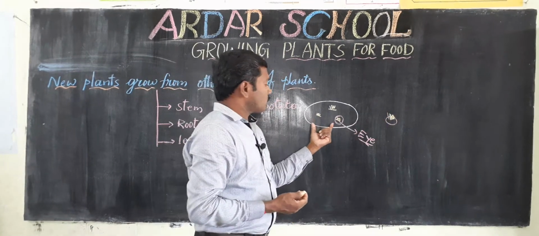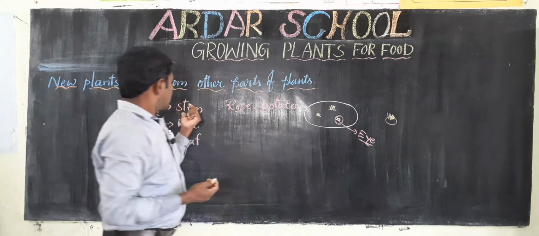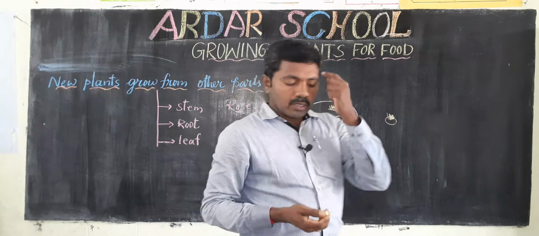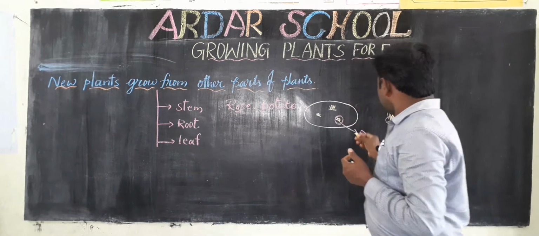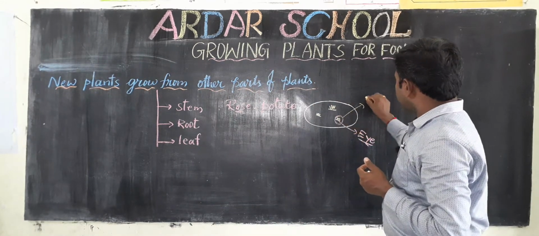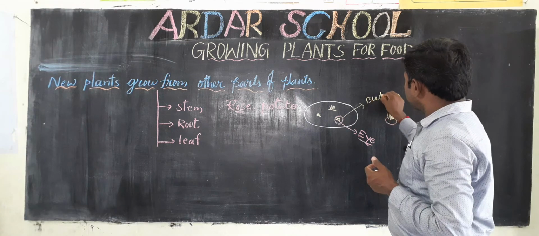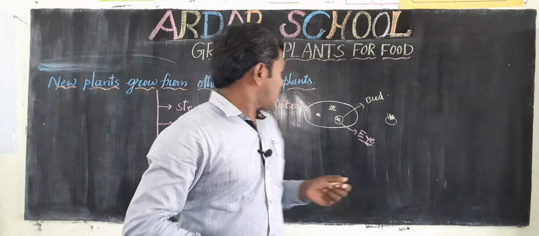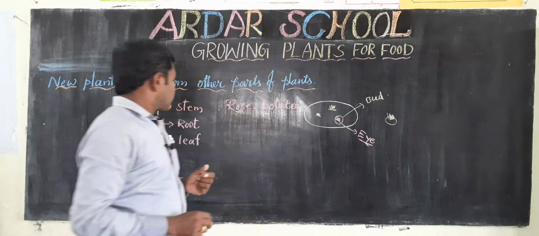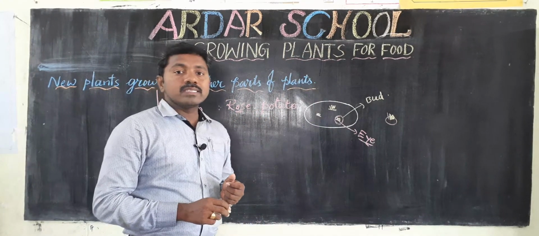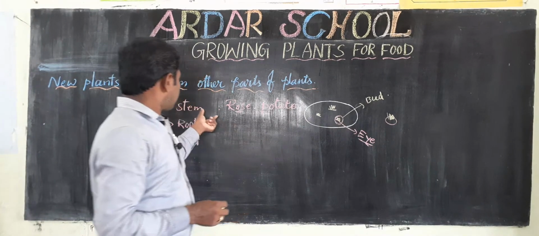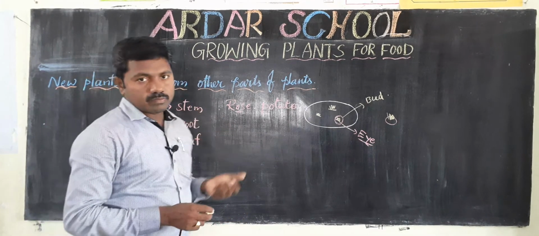This is one best example of stem reproduction, vegetative reproduction. So potato. Next one, ginger also. So these are some examples of the stem.